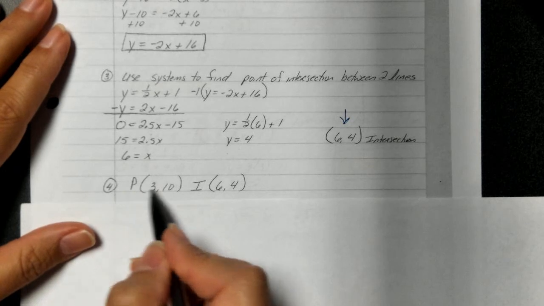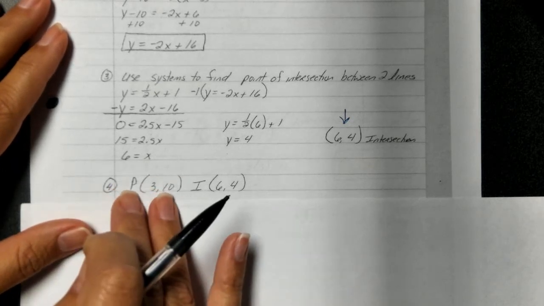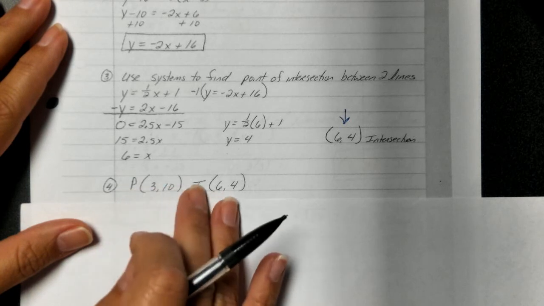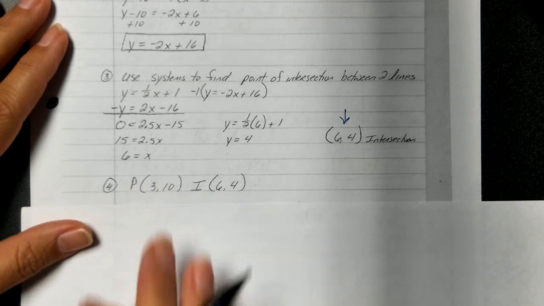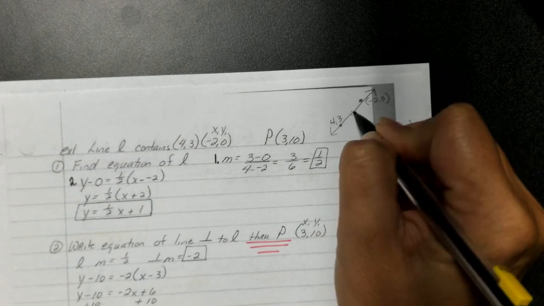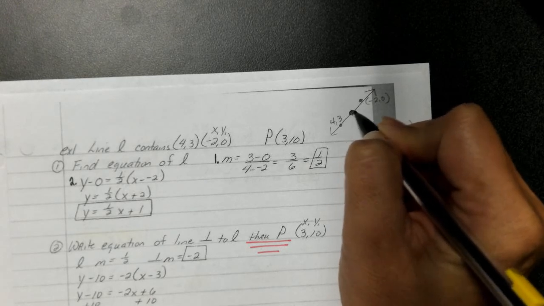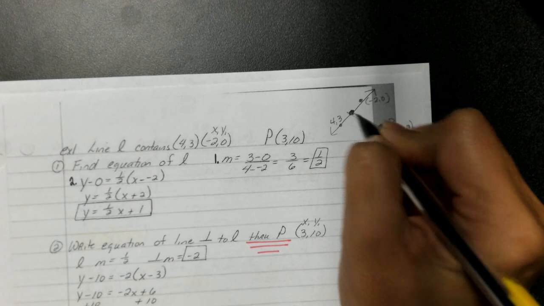Now, step 4, however you need to put this in your notes, please understand that you're using point P and the intersection point of (6, 4). So give me just a second. I'm going to slide back up here. Here's point P at (3, 10), and we have found this point right here to be (6, 4). That's why you have to use those 2 points.